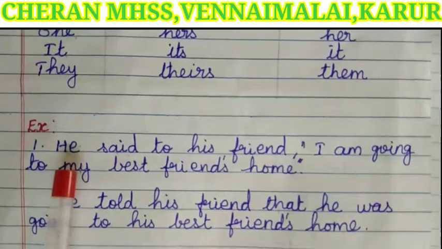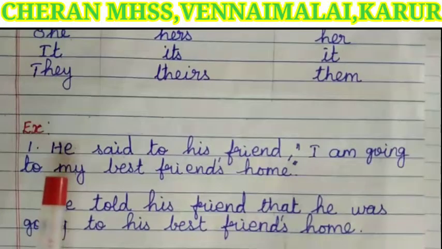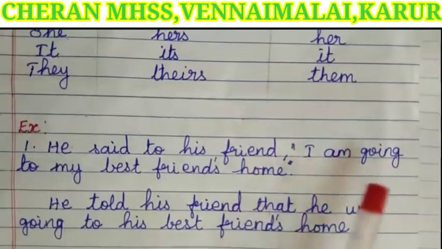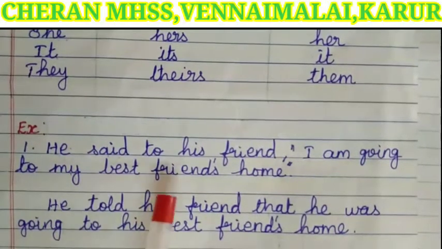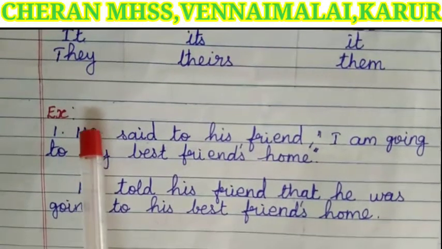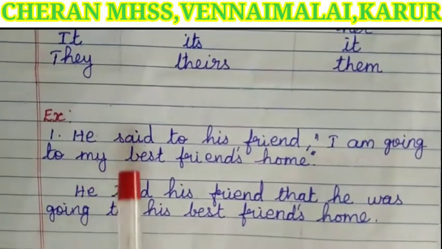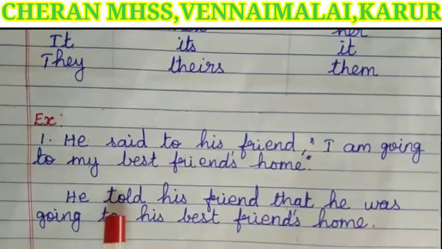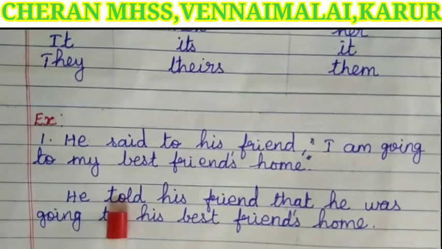Let's see the examples of changes of pronoun. He said to his friend, "I am going to my best friend's home." He is the speaker, same. The reporting verb said to is also changed as told.